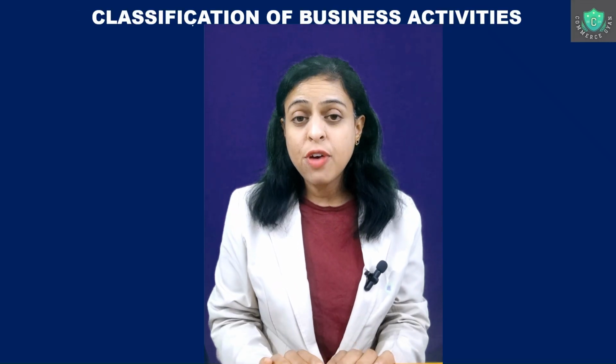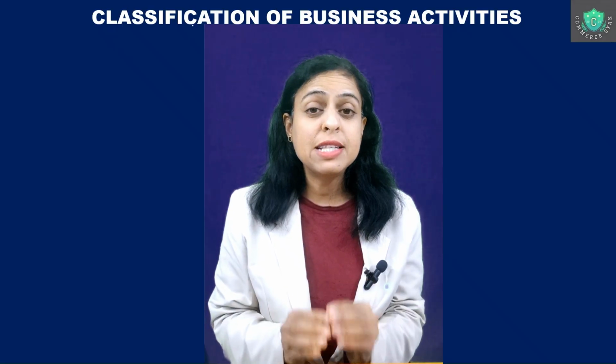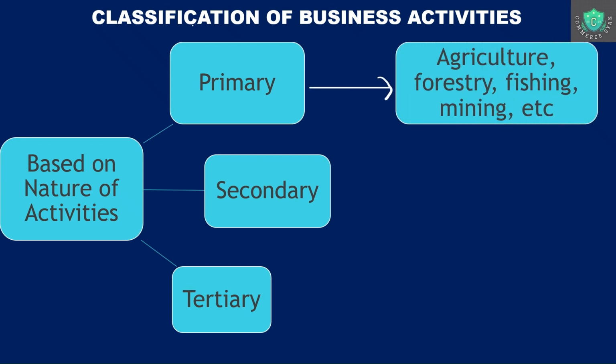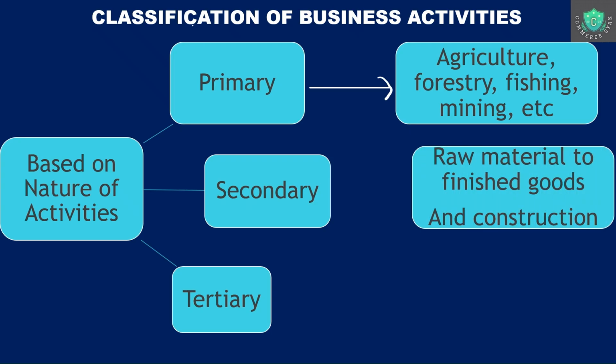If we have to classify the various business activities, let's see how we have to do it. The first one is the classification based on nature of activities. What is the nature of activity? Is it primary? Is it secondary? Is it tertiary? What is the difference then? Primary activities, if I have to give you examples, will be like agriculture, forestry, fishing, mining. Now, this same product may also be coming in the secondary part. Raw materials may be used to make the finished goods. And also certain activities like construction would fall in the secondary parts.